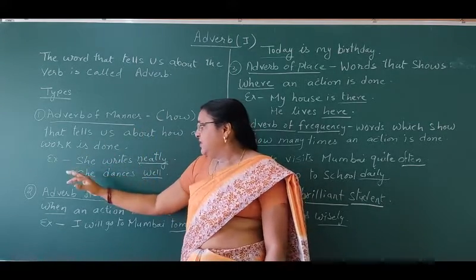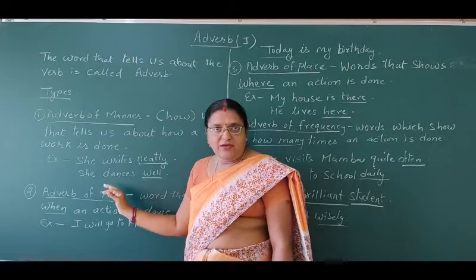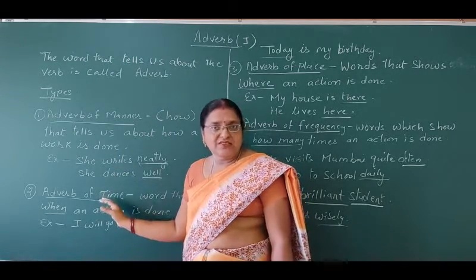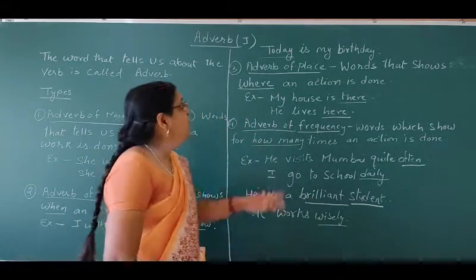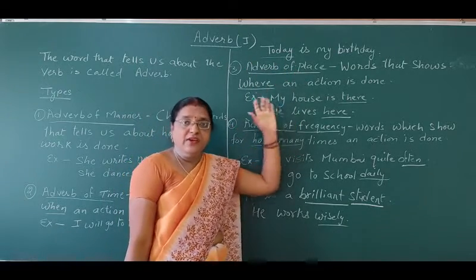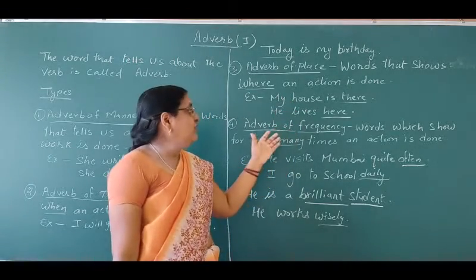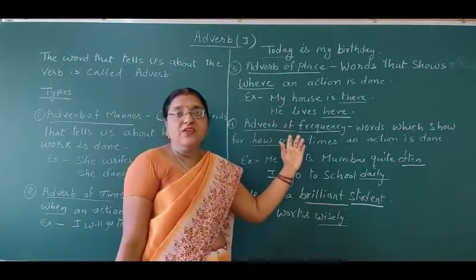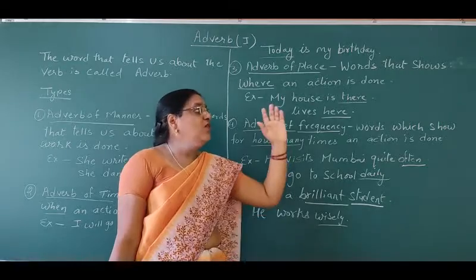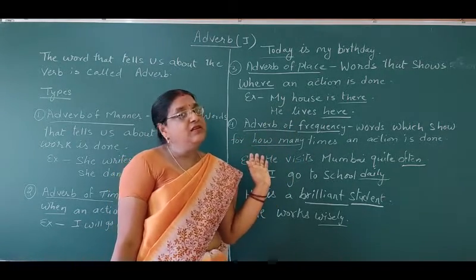The second type is adverb of time. It asks the question when, when an action is done. The third type of adverb is adverb of place. It asks the question where an action is done or where a work is done. And the fourth type is adverb of frequency, that means how many times an action is done or a work is done.